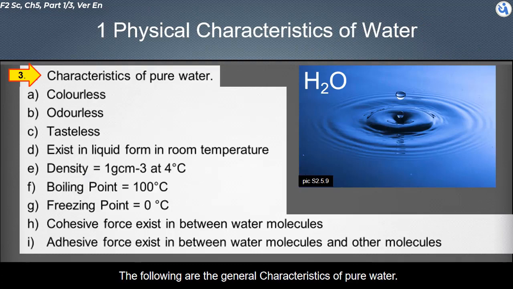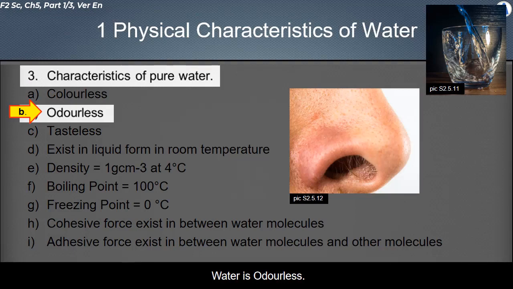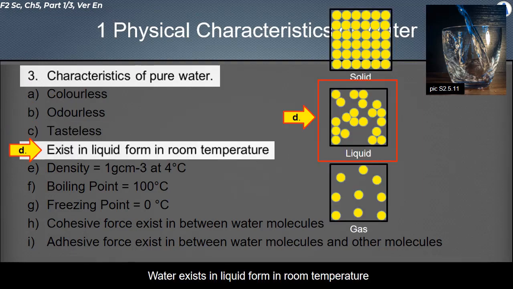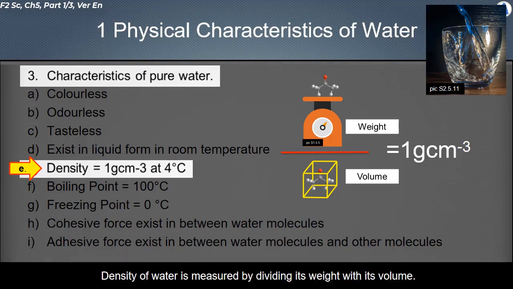The following are the general characteristics of pure water. Water is colorless. Water is odorless. Water is tasteless. Water exists in liquid form at room temperature. Water density is 1 gram per cubic cm at a temperature of 4 degrees Celsius. Density of water is measured by dividing its weight by its volume.